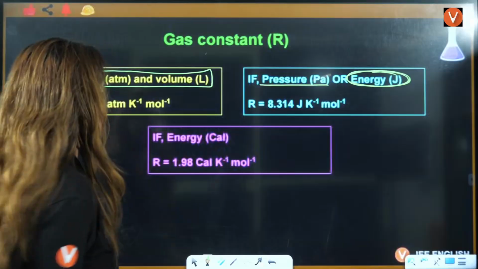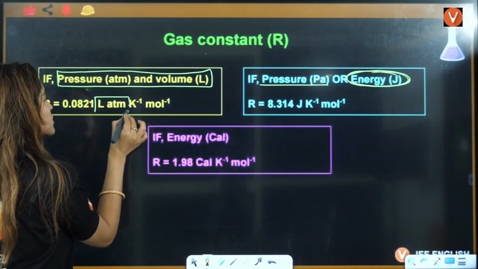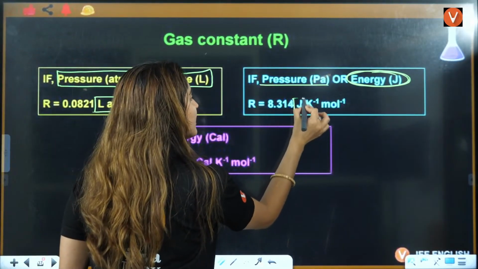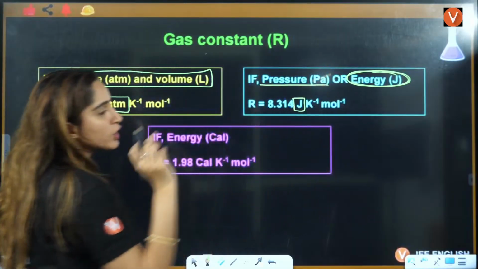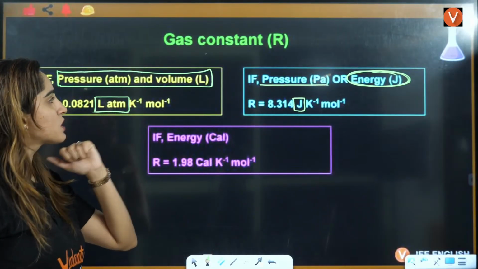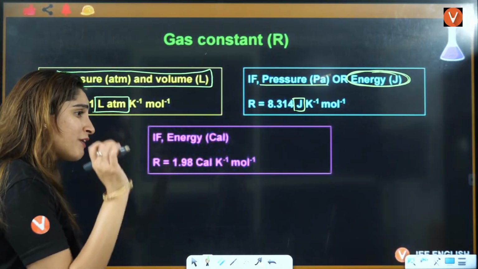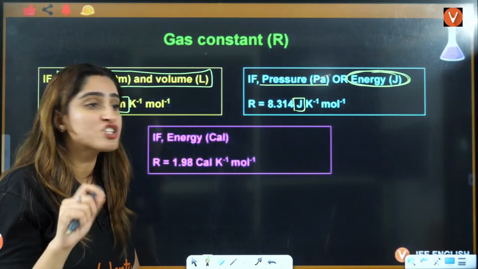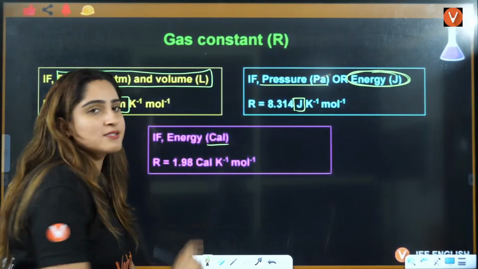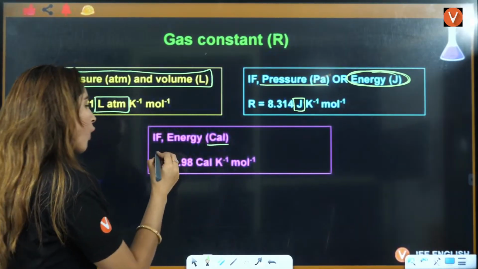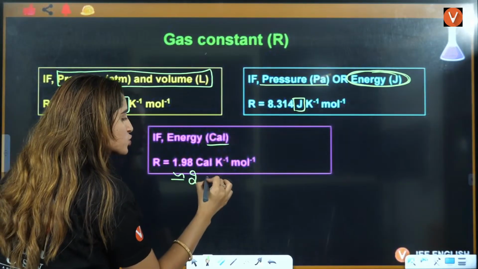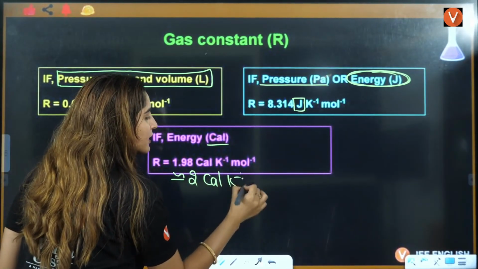Can you see the difference? Here it is liter atmosphere, here it is joule. That's why whenever you use energy, you will use this value. Whenever you use volume, you will use this value. Whenever in the question energy is given in calories, then you will use this value, or approximately we use it as 2 calorie per Kelvin per mole.